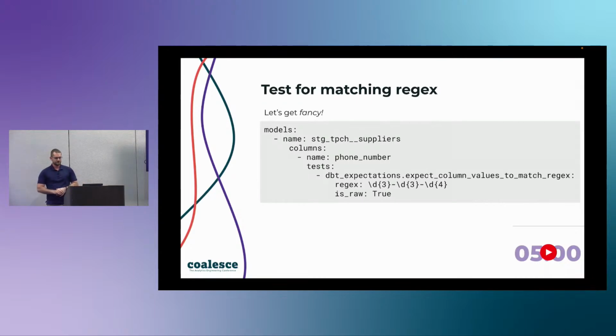So what I'm gonna do is give you a very open-ended assignment. I don't particularly care which test you use, but try some of the tests. Try to add one test from a package into your project. It can be this one, it can be the unique combination of columns. Those are both available for you if you actually wanna do that, but give it a shot. Try and add a test from a package into your project. And raise your hand if you have issues.